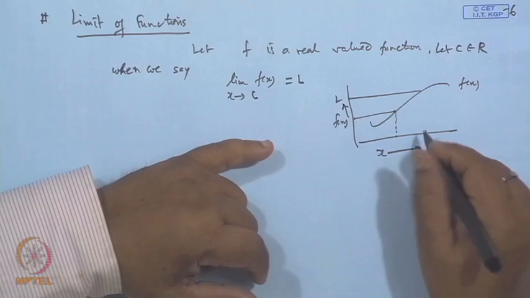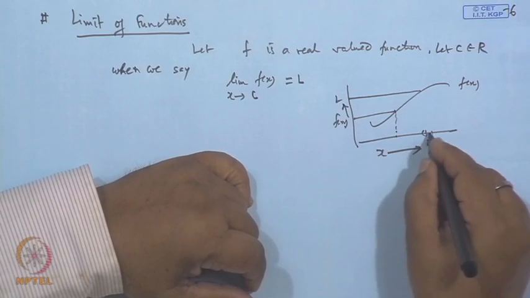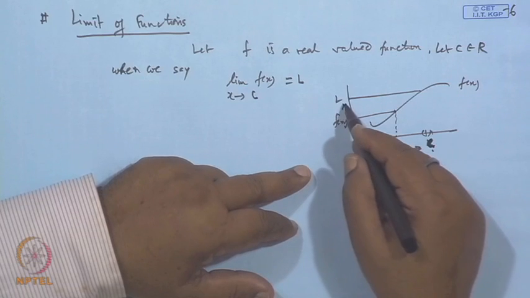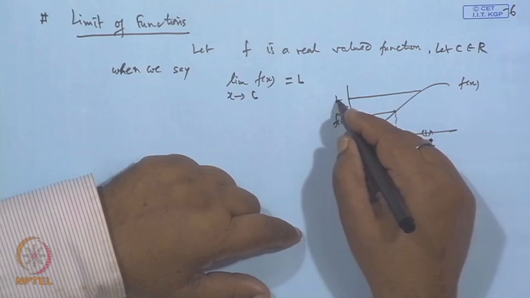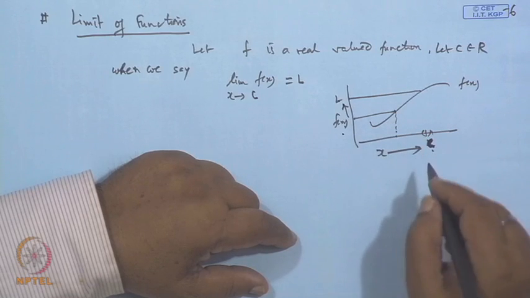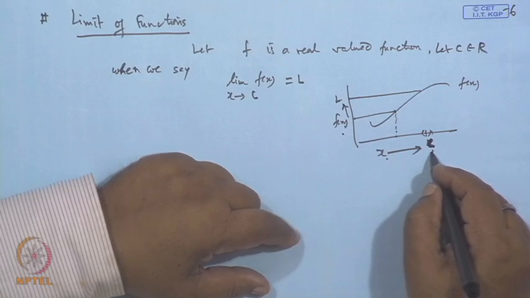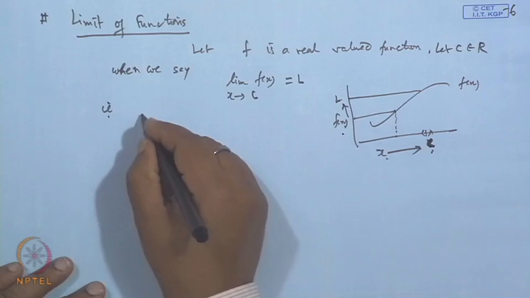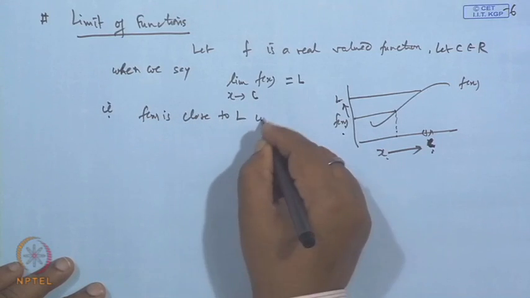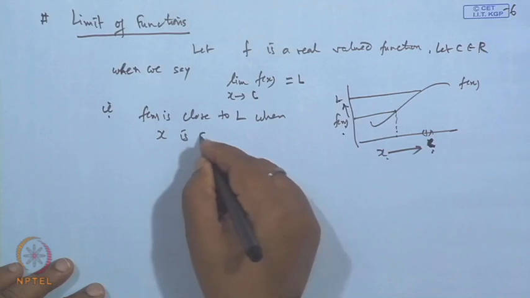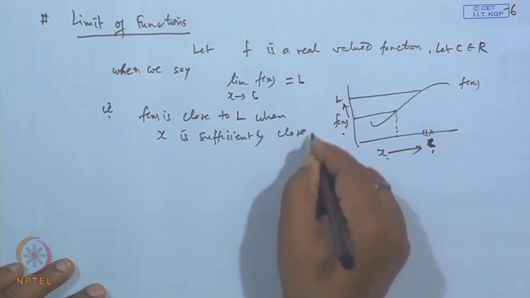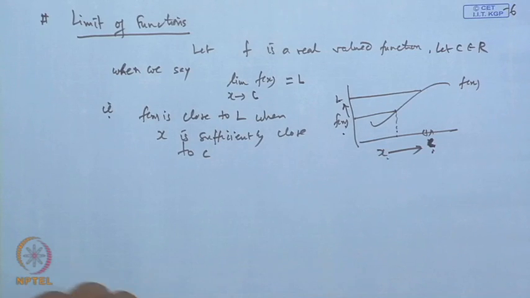At the point c, the function may or may not be defined. But still the limiting value of this f(x), we say it is L. It means the difference between L and f(x) is very, very small when x is sufficiently close to c.